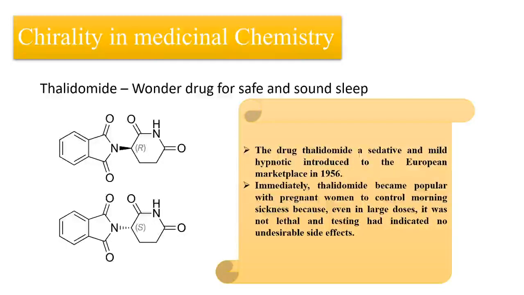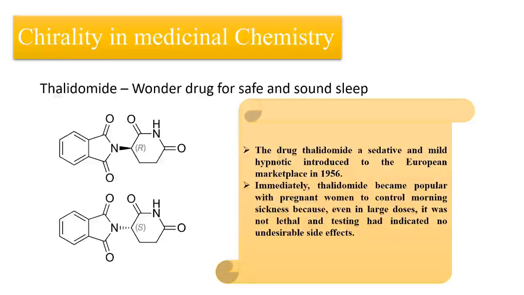Try to do some research and see whether these medicines contain chiral compounds or not. And in the majority of compounds you will find they are chiral in nature. They are enantiomerically pure. Taking the right enantiomer is very important when I'm talking about medicinal chemistry.